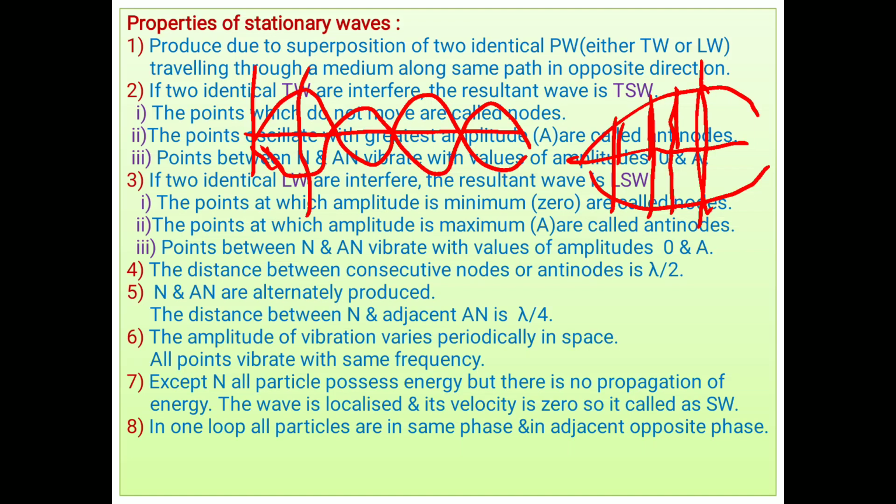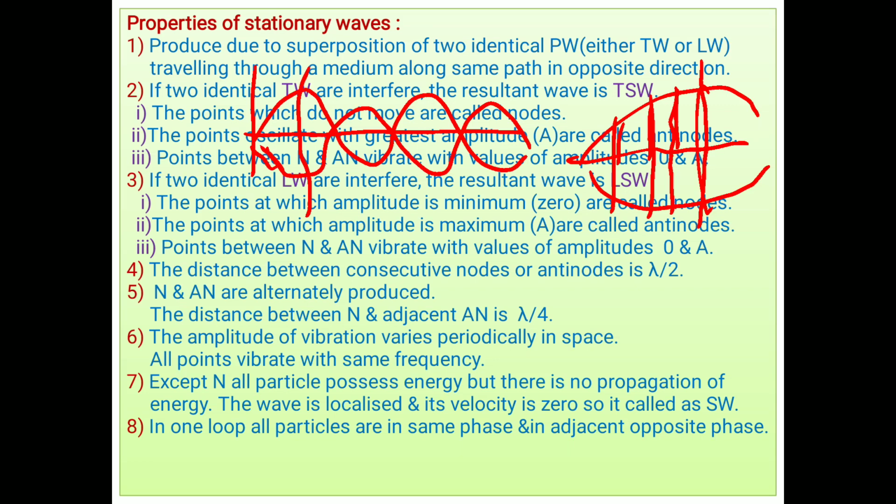Because the particle near the node moves slowly, the next particle moves faster, and again the next, and the antinode particle moves fastest. So amplitude changes from node to antinode, but the period of oscillation as well as the frequency is the same.